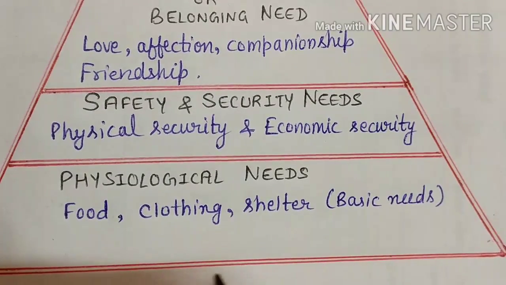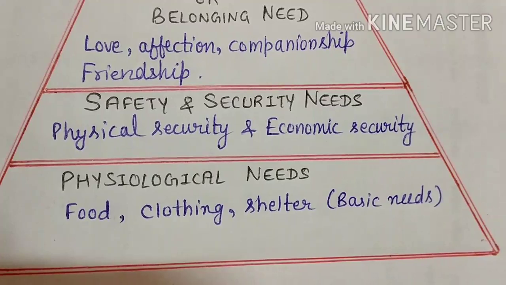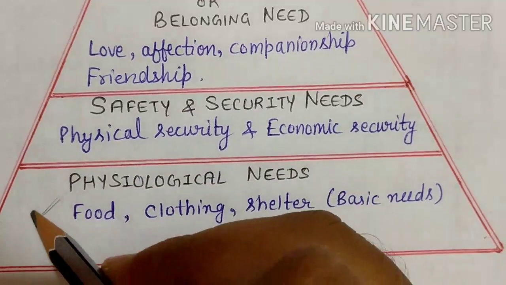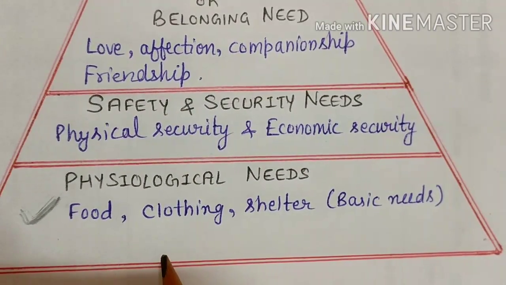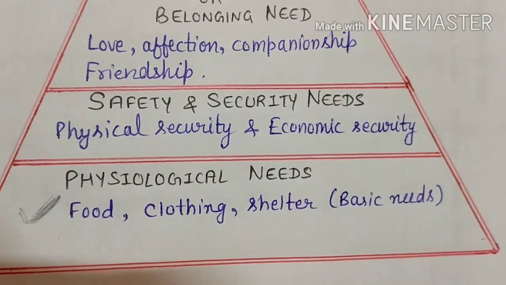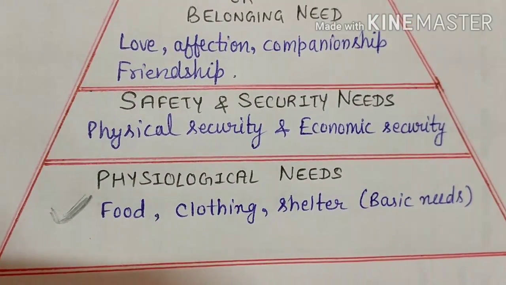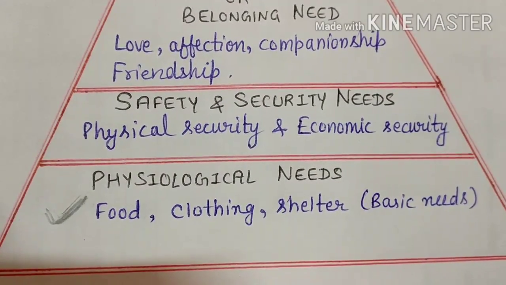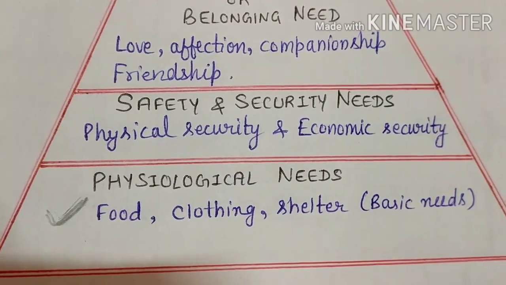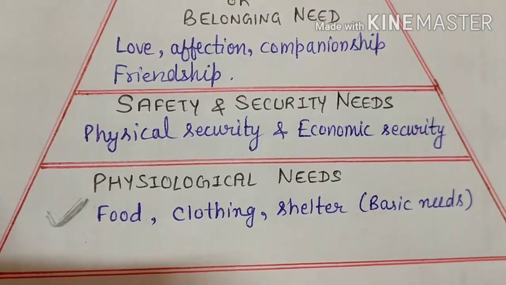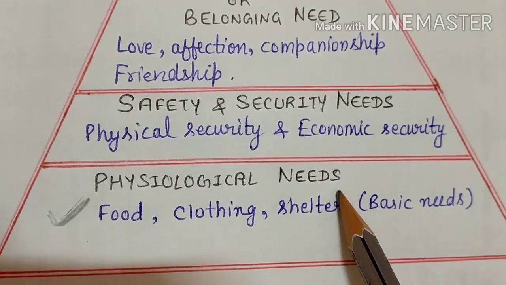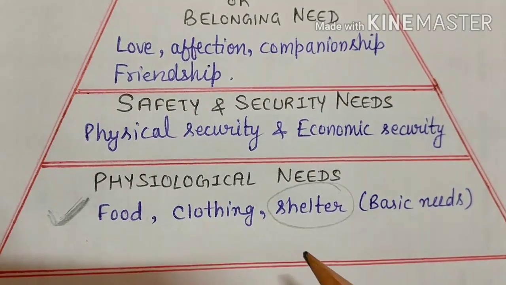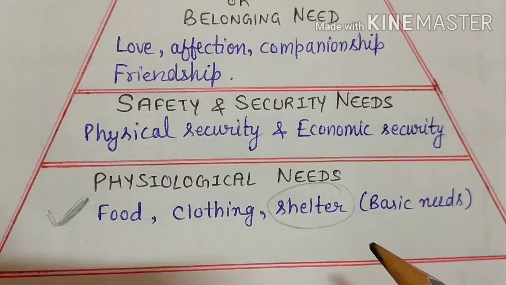When these needs are satisfied, only then can people think about other things. So this is the first one. If an employee is lacking food, clothing or shelter, and we provide him or her these things, it means we can motivate him for work. He will self-motivate, thinking that my boss has done this much for me, providing me clothing, shelter, and good incentive so that I can take my own house. It encourages him or her to work for the benefit of the organization.